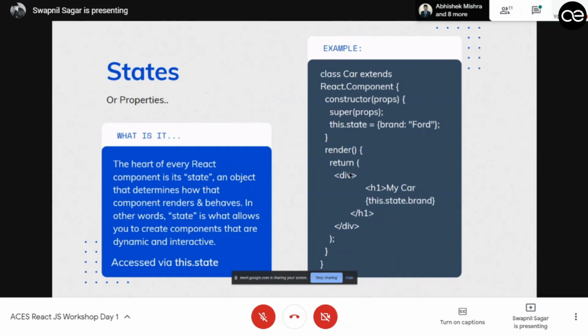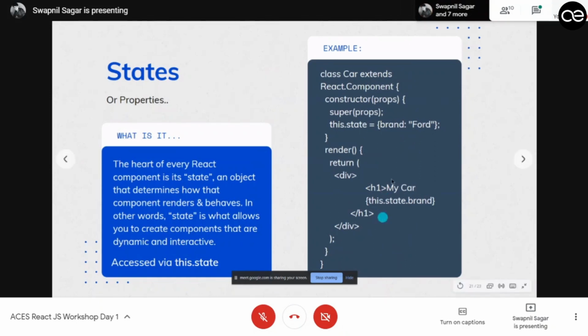What does it mean? If you look here, I've defined a state as brand equals to Ford, and I've rendered my car this.state.brand. So whenever the brand name changes, it will re-render this component or this tag.